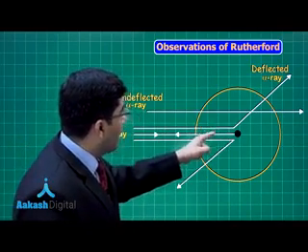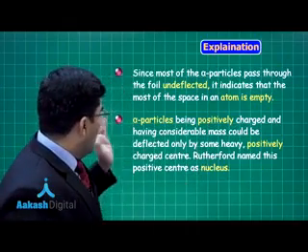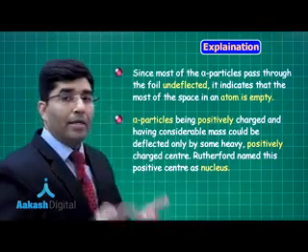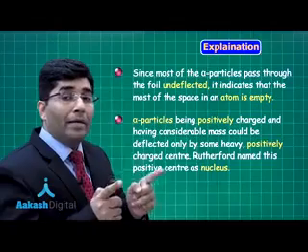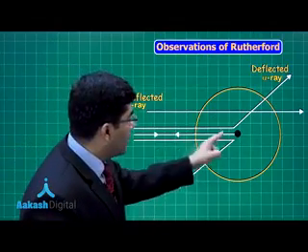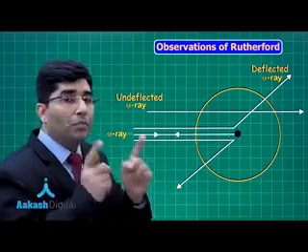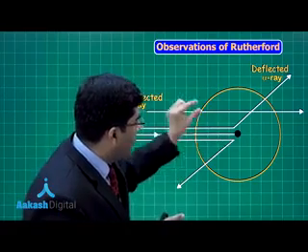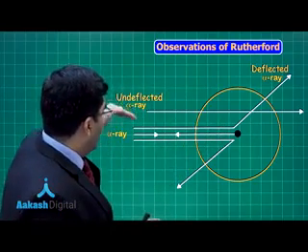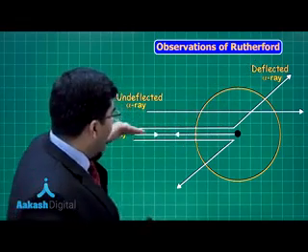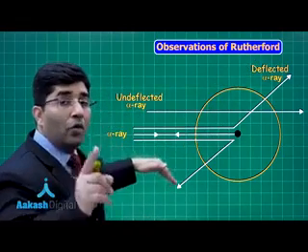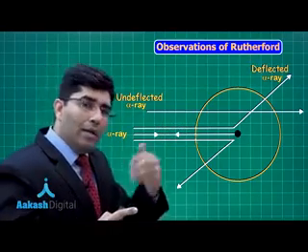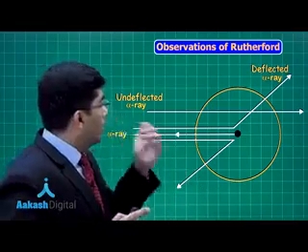Now what is that black point? Rutherford named this positive center the nucleus. Yes, that black point is the nucleus, and the nucleus is positively charged. Therefore, this positive charge of the nucleus is deflecting this ray and this ray also, and 1 out of 20,000 is bouncing back. Clear? Let's go to the next explanation.